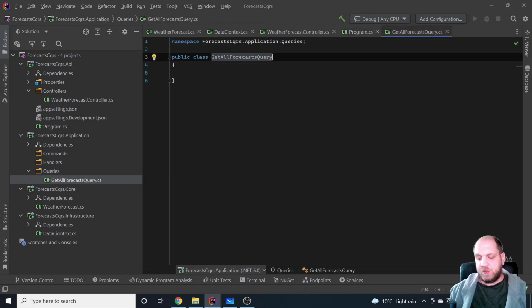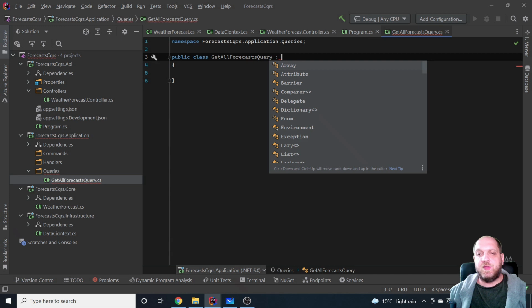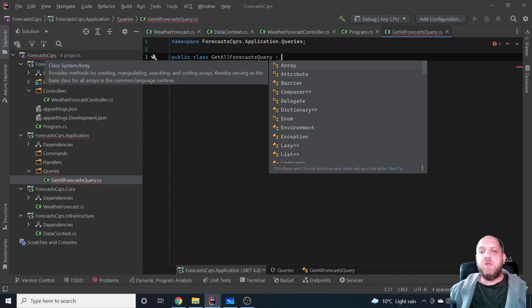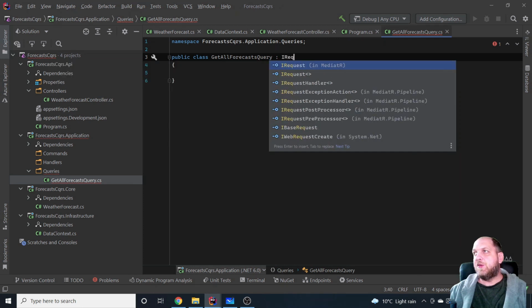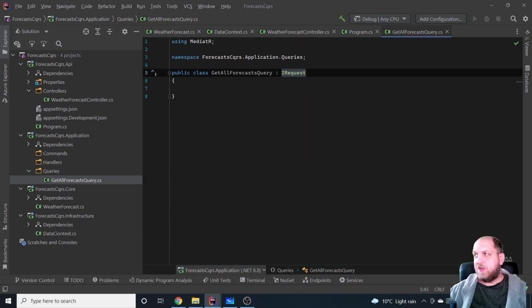Now, in order to implement this type of concepts like CQRS, Mediator provides us with some interfaces. First of all, in Mediator, we have only one interface that is the IRequest interface. And this IRequest interface also is a generic interface that would also provide, okay, what do we return as a response from this request?